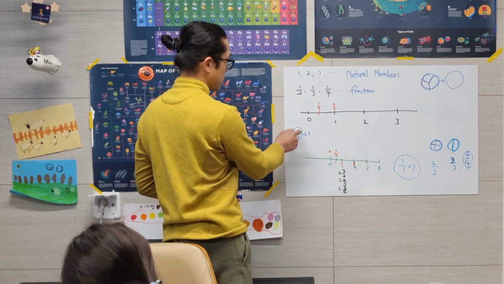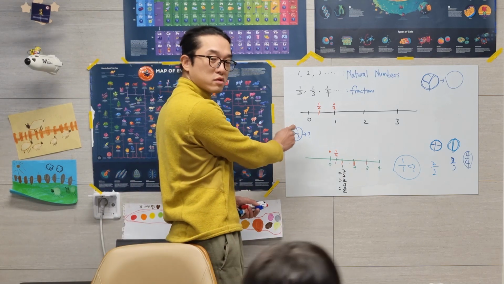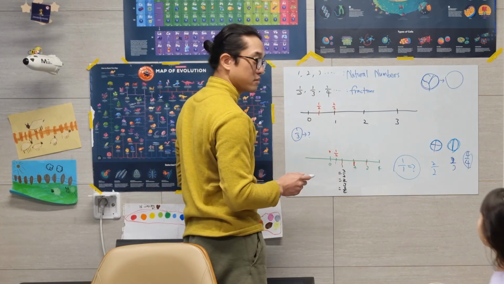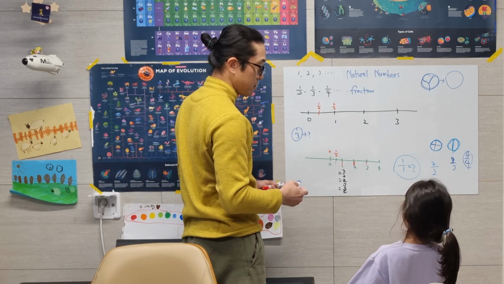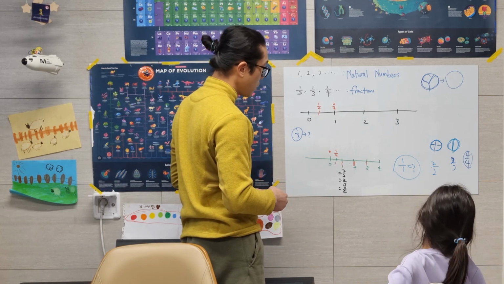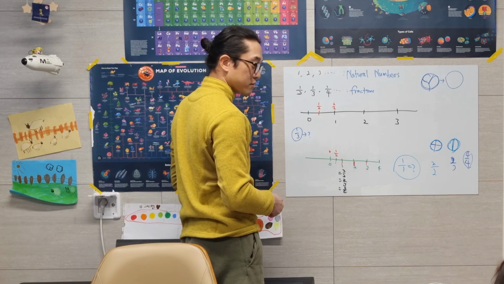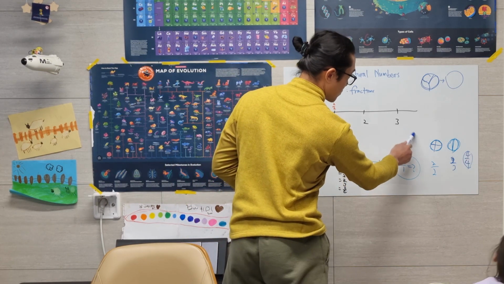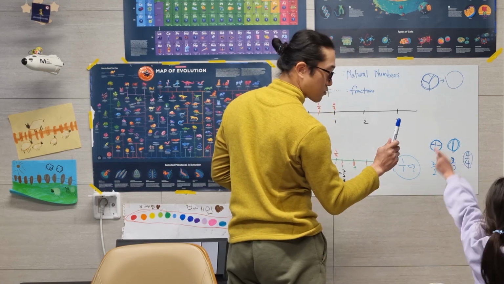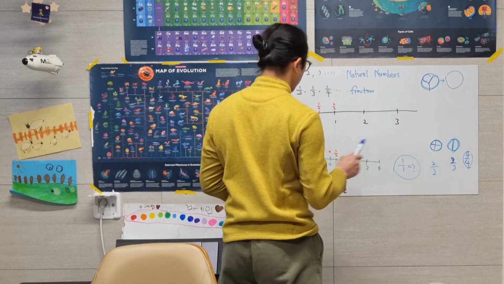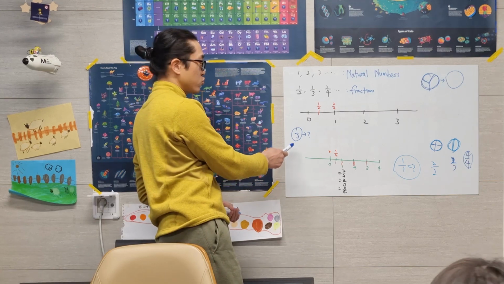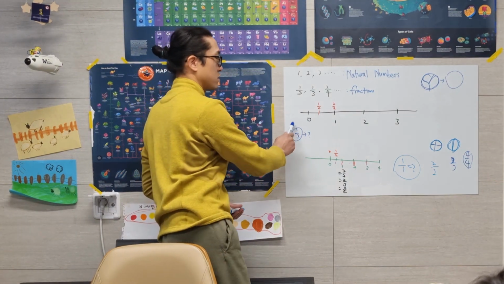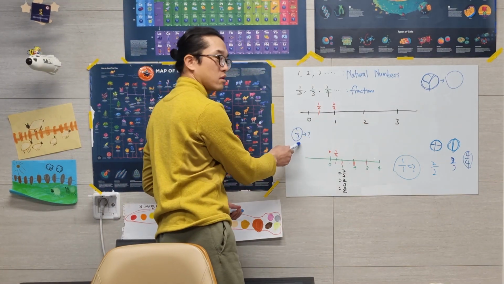Where should this number go on this number line? 1 over 1 is 1, yes. Of course, there's 1 pizza and you take 1 pizza. So you're gonna take 1 whole pizza, right? Now, where should this number go?